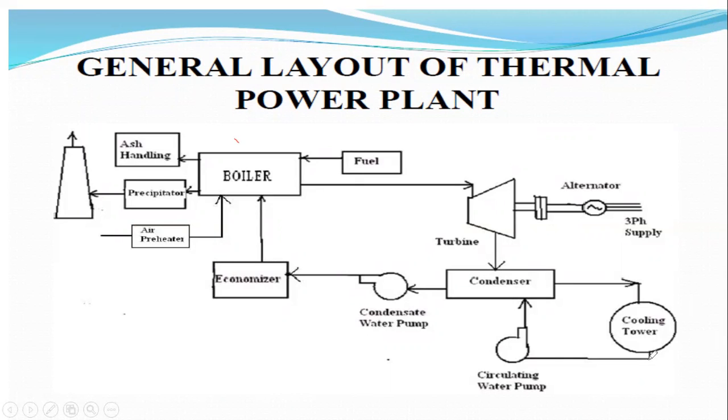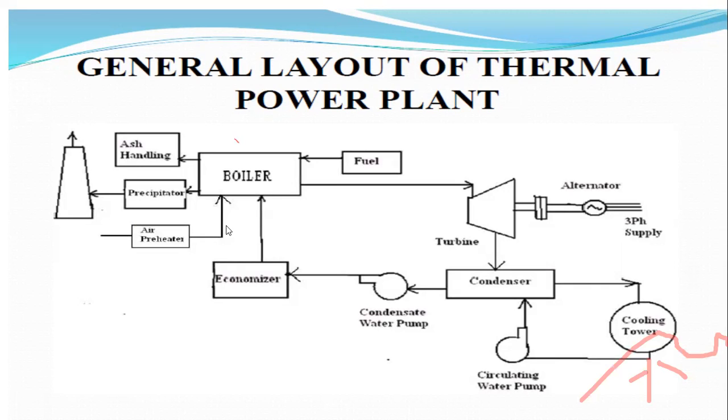That's why the power plant is near to the pond, then it gives more advantage.